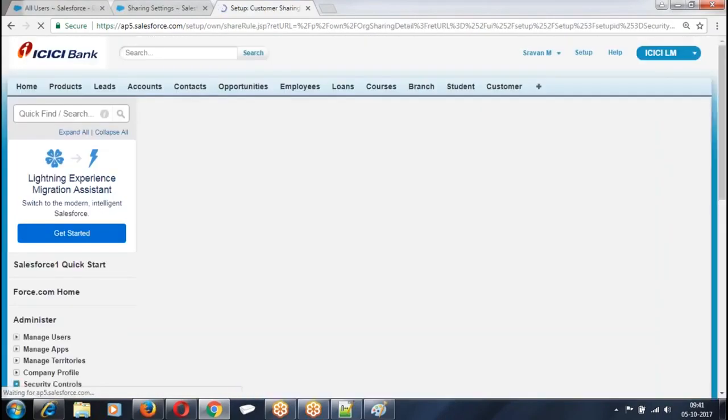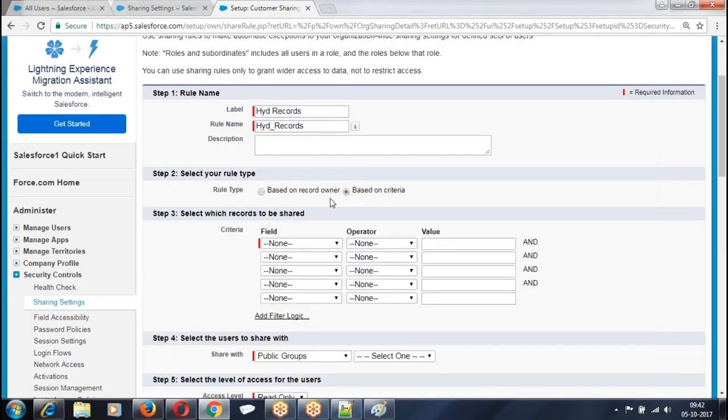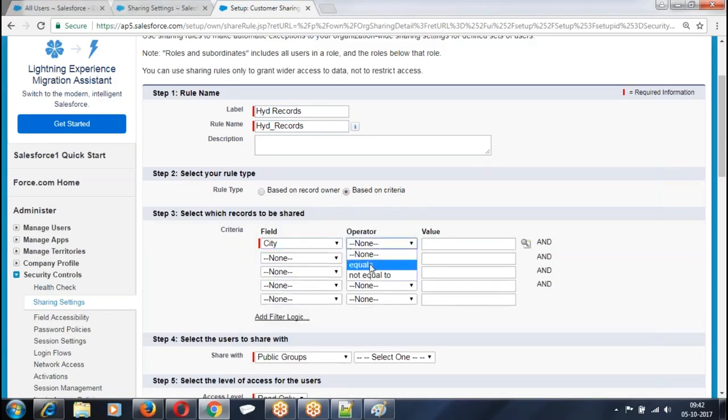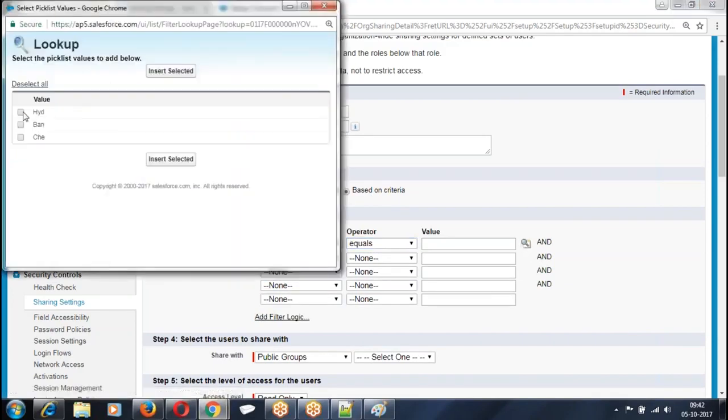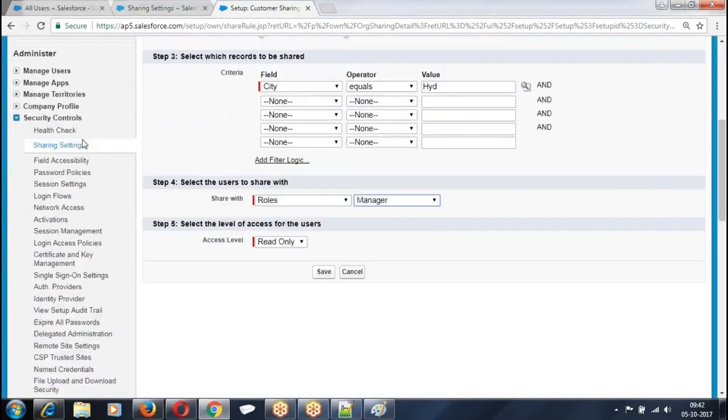New sharing rule. This time, this is criteria based. Records whose city is Hyderabad. Share those records with the users whose role is manager. Not only manager, I want to share with everyone.